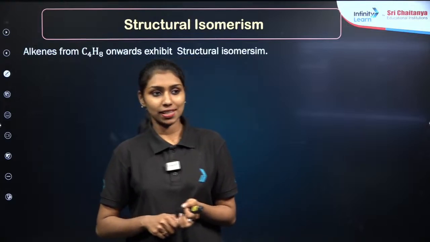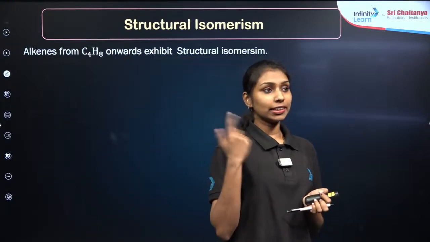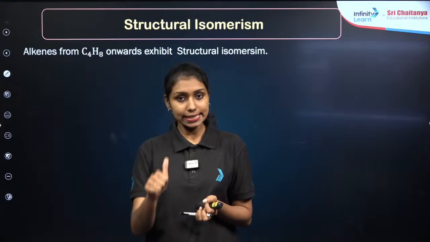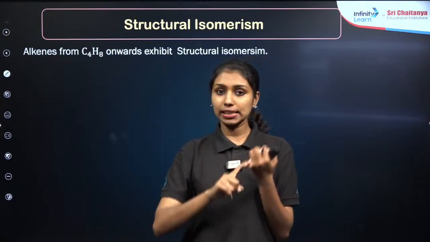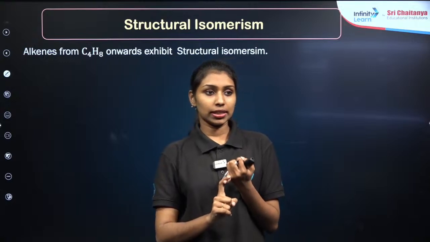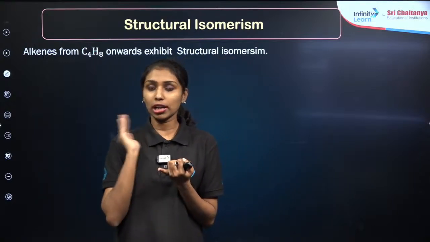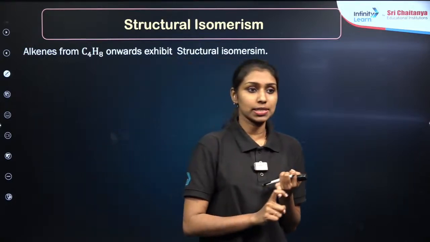Okay, first step it will be structural isomerism, then it will be conformational isomerism. In the case of alkenes, there will be a double bond. So we can say that there will be structural isomerism also, right? Only difference between the structure, but the molecular formula will be same. That is the definition of isomers.